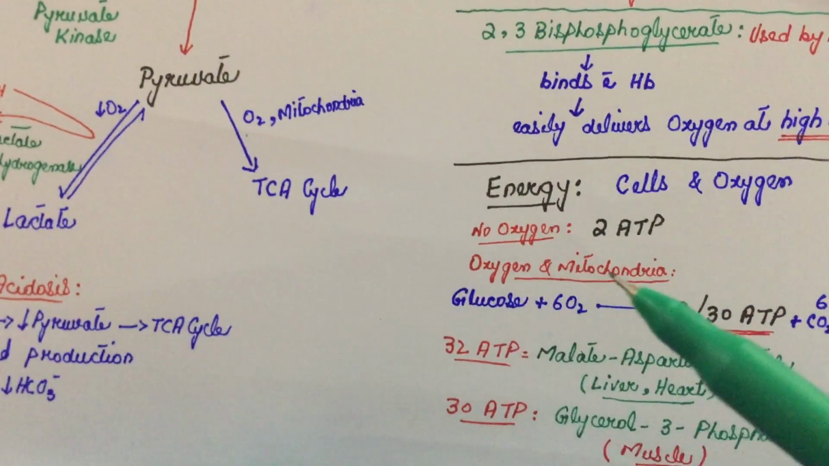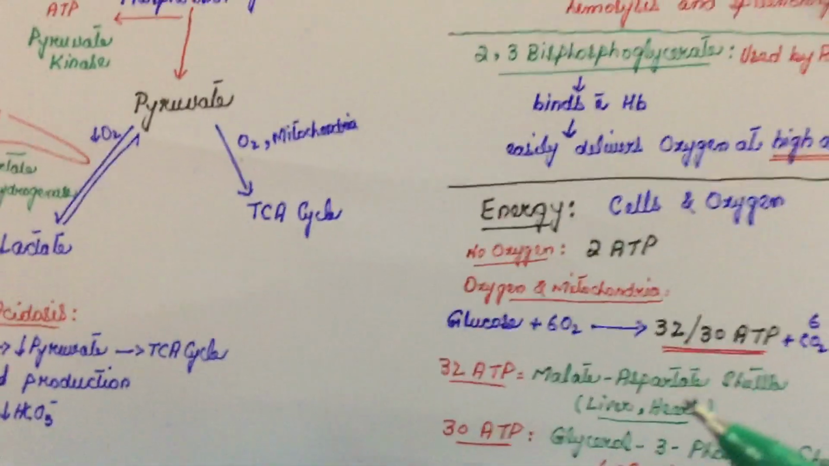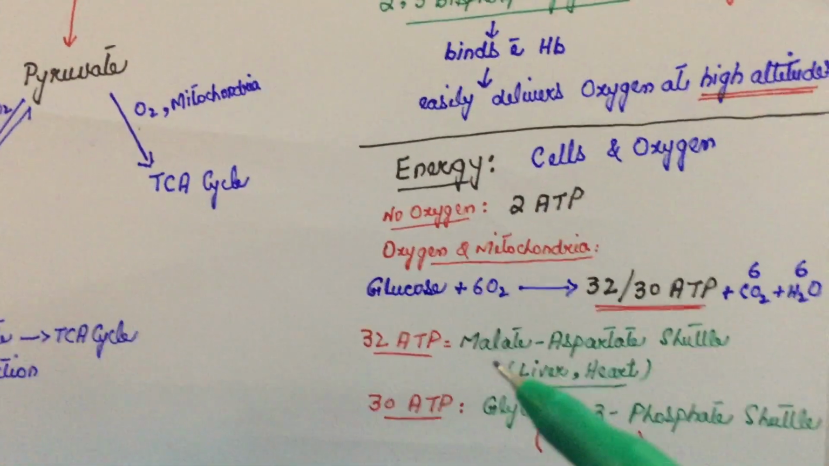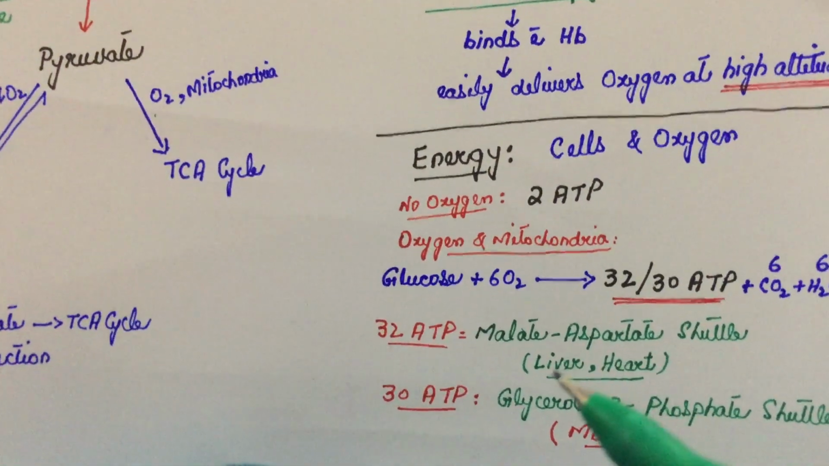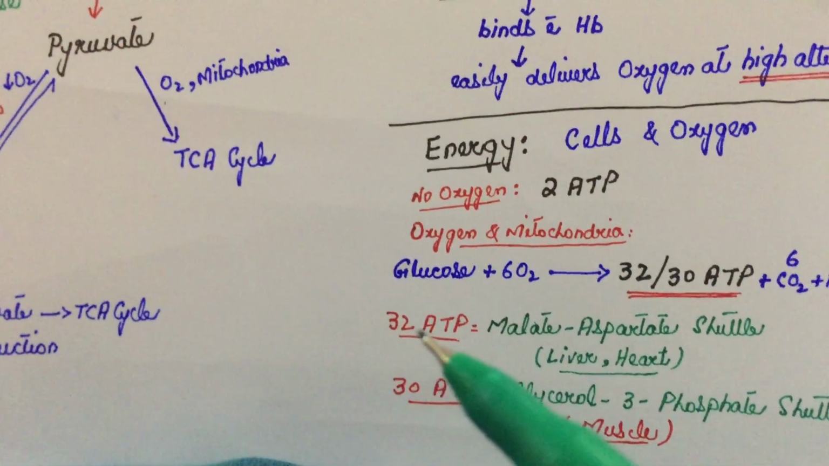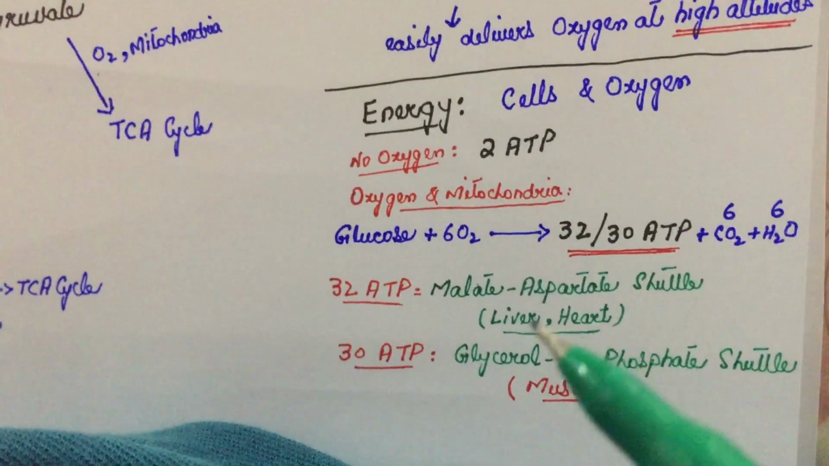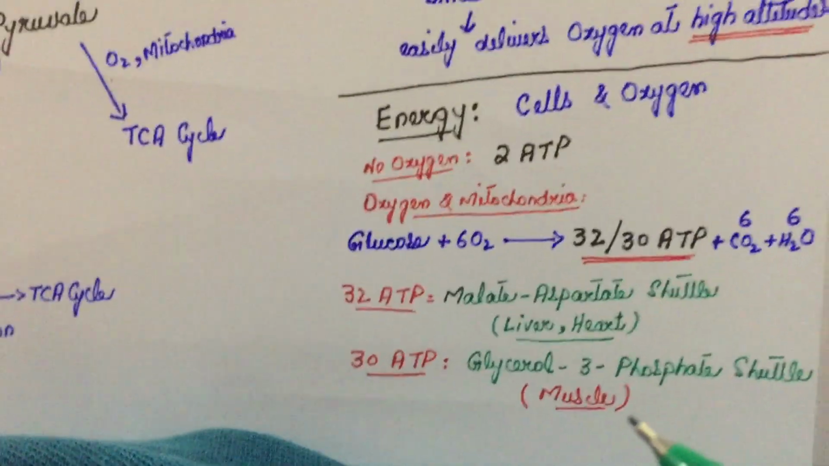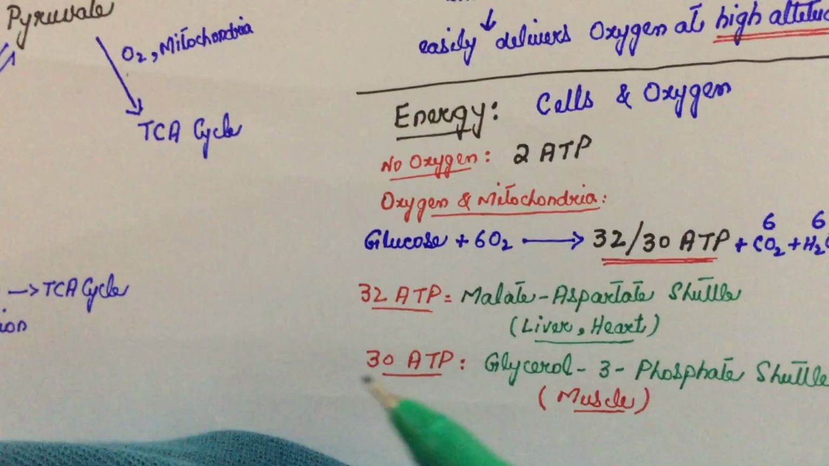When there would be oxygen and mitochondria, energy production would depend on the shuttle. When there would be the malate aspartate shuttle, as in liver and heart, 32 ATPs would be produced. And when there would be the glycerol 3 phosphate shuttle, which is present in all cells of the body, there would be 30 ATPs produced. Thank you so much.